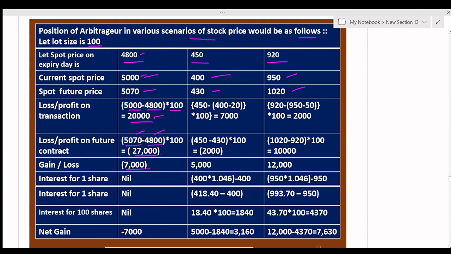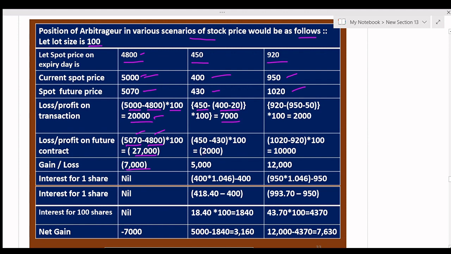Come to the second case. Now for profit and loss, here we buy the share and sell the future. Buying the share: 450 is the expiry date price, minus 400 the spot price, minus 20 the dividend, into 100, the profit will be 7,000.